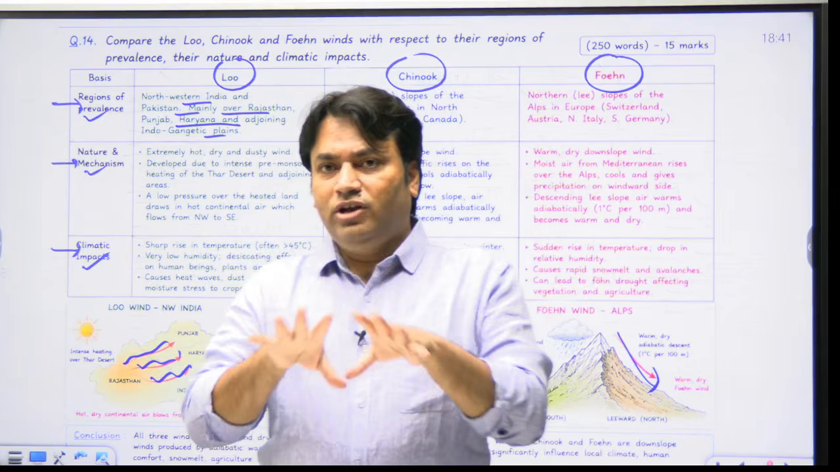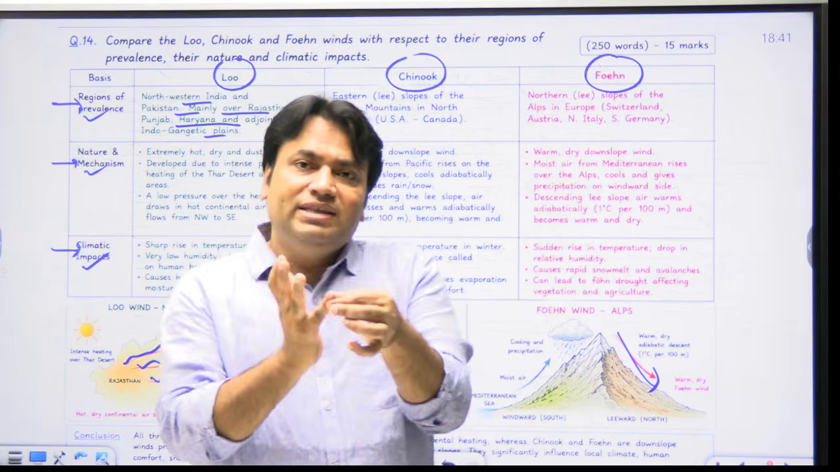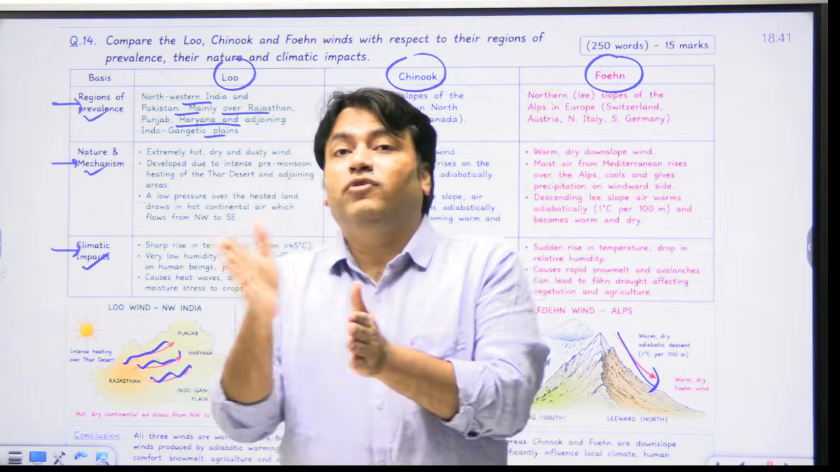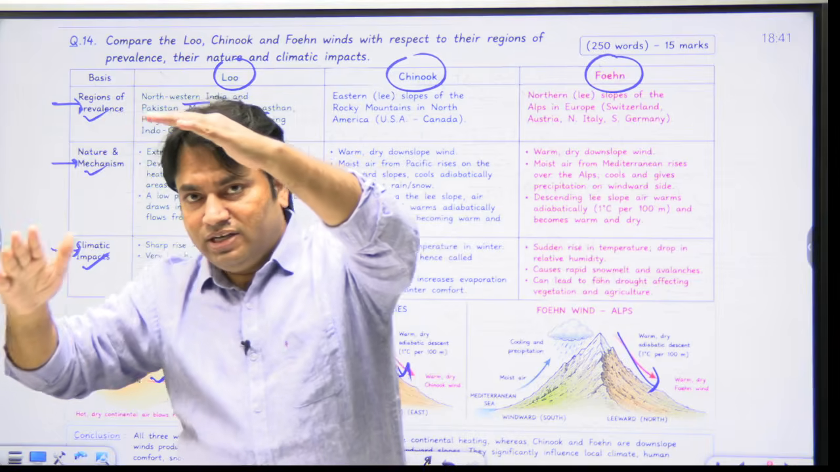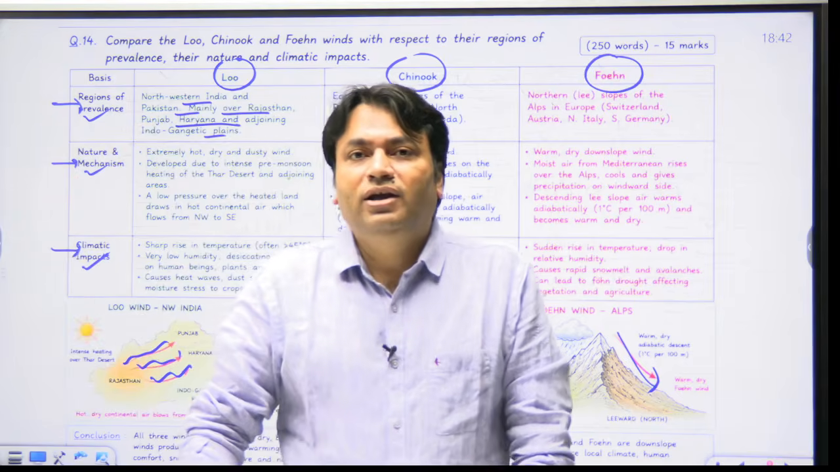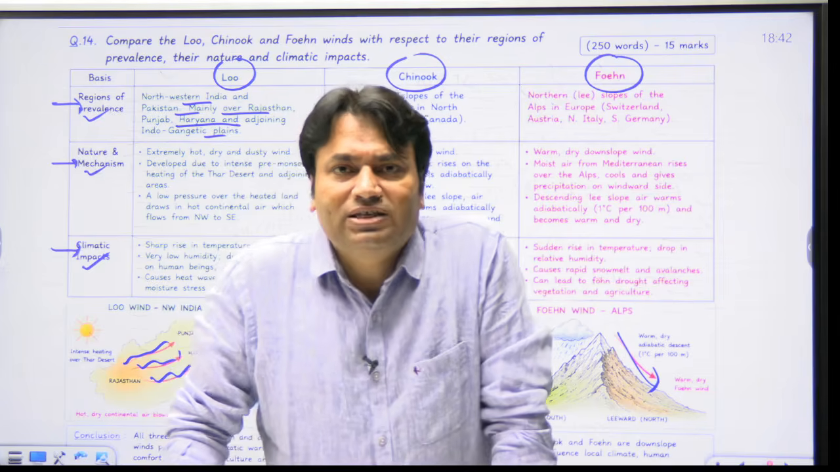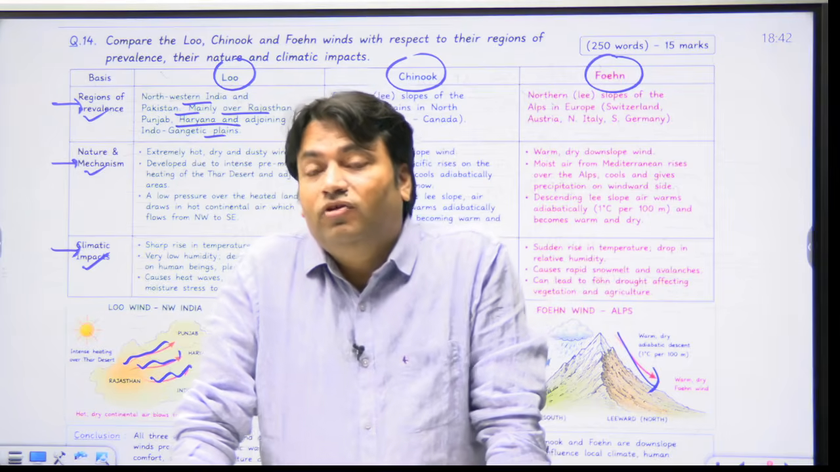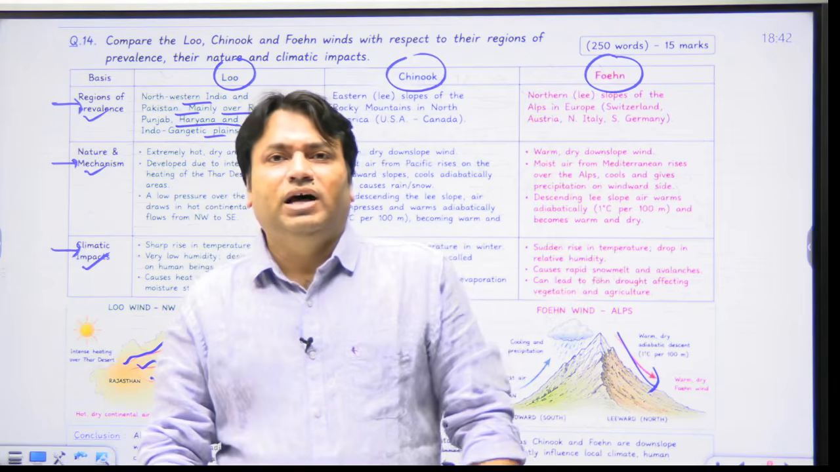So basically, when you do a concept distinction, you will find that Lu is related to intense continental heating. It is a hot and dry, strong surface wind. When we talk about Chinook and Fawn both, moist air rises over mountains, precipitation occurs, and it descends the leeward slope with adiabatic warming. These things are the most important part, right? This is what you will have to explain while explaining the concept, right? Relevance of Lu: heat wave, vulnerability in northern India. So this you can write. In this way, we have to explain the answer to this question, right?